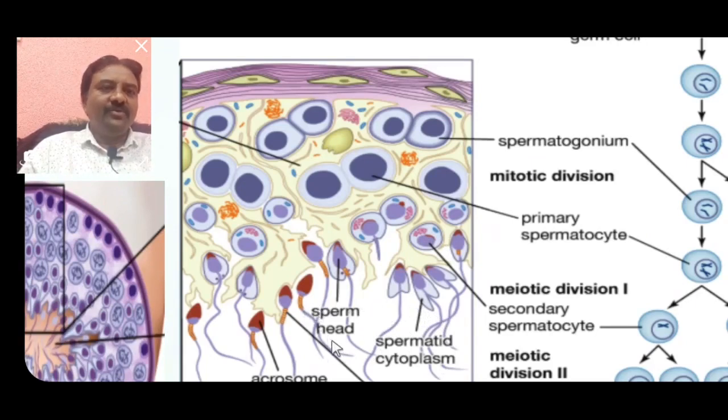So what are the different stages of spermatogenesis seen in the seminiferous tubule? Spermatogonia are diploid, primary spermatocytes are also diploid, secondary spermatocytes are haploid, spermatids are also haploid, and spermatozoa or sperms are also haploid.